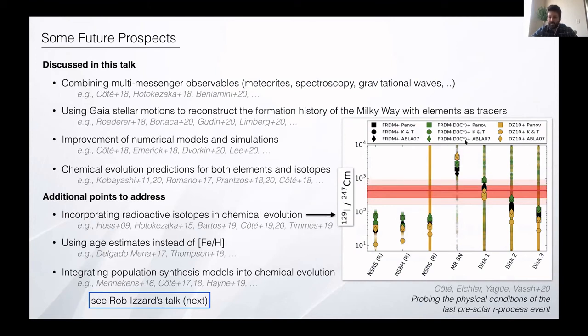And we have an example that we have submitted on arXiv, where we are looking at radioactive isotope ratios, and we found one that could actually be used to probe the astrophysical conditions of the last r-process event that polluted the solar system. So this is just an example of a diagnostic that we can add on top of stable isotopes, gravitational wave signals, and elemental abundances. Also, something nice for the future is the use of age estimates instead of using iron over hydrogen. I think we're slowly getting there, but there's progress to be done. And that will really put our foot forward in the era of chemical evolution as a function of time, instead of hoping that iron is a good time tracer.